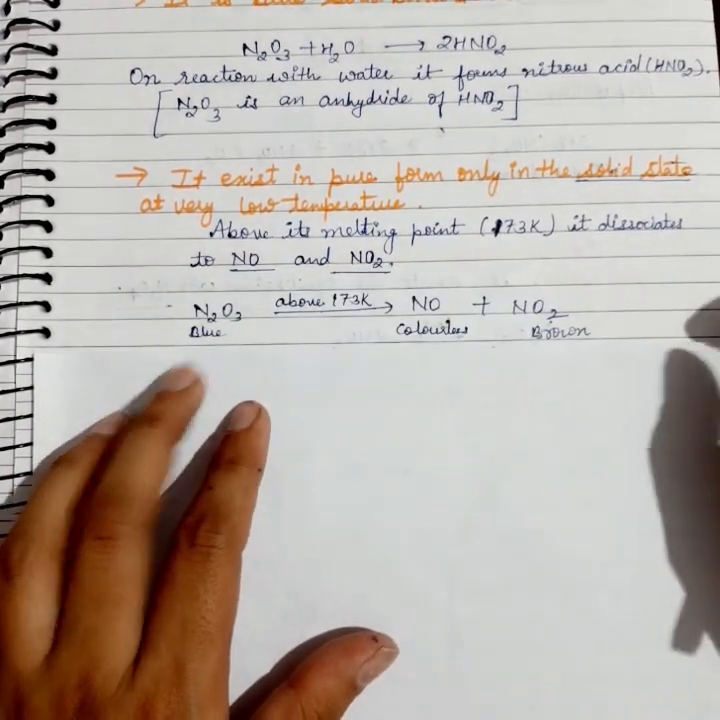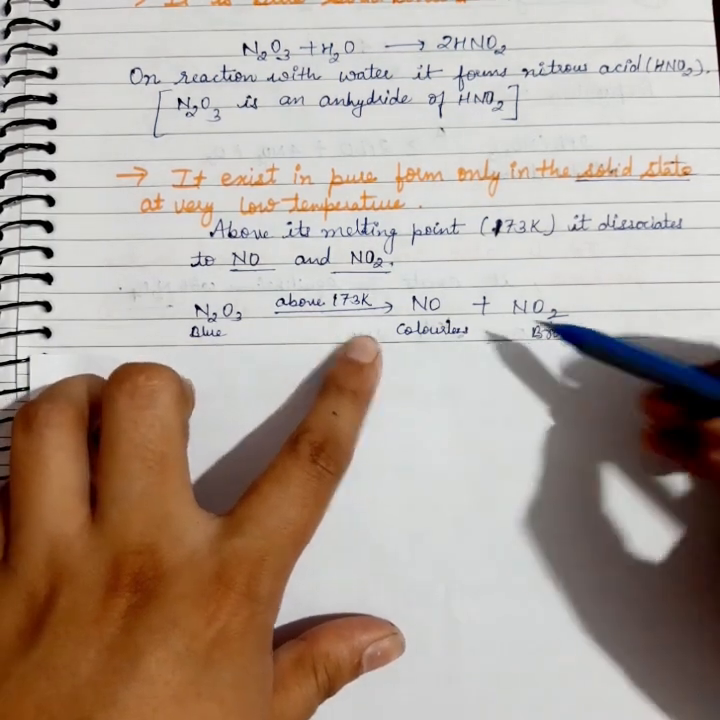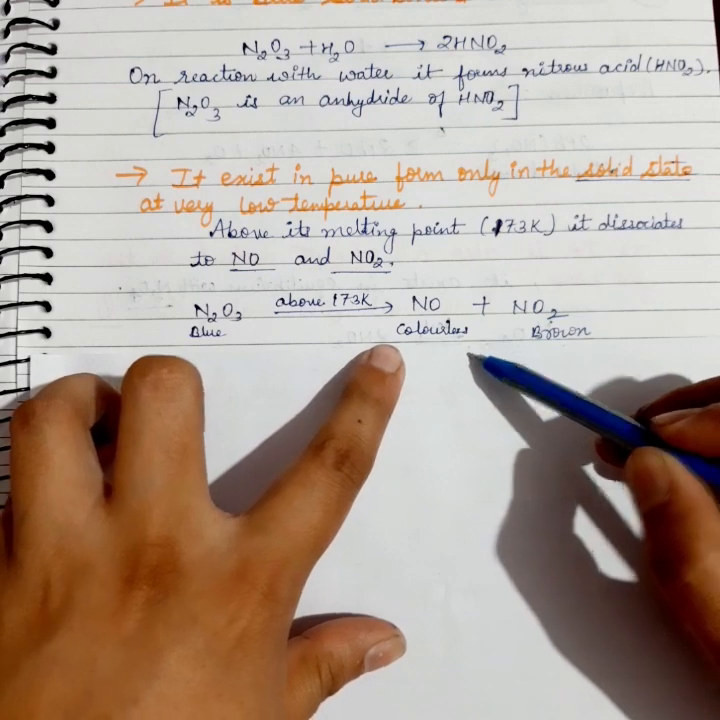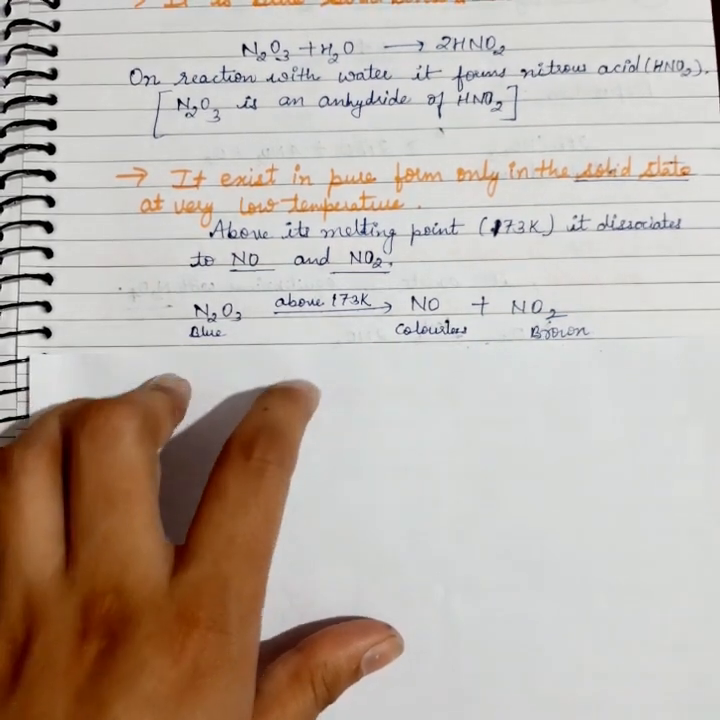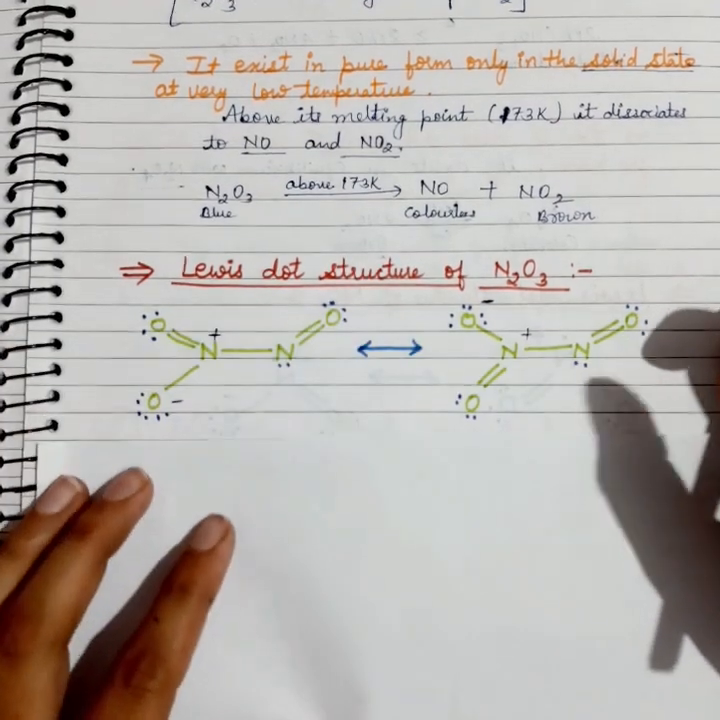And the reaction is this: blue colored N2O3 above 173 Kelvin can give NO, which is a colorless gas, and NO2, which is of brown color. Now let's see the Lewis dot structure of N2O3.